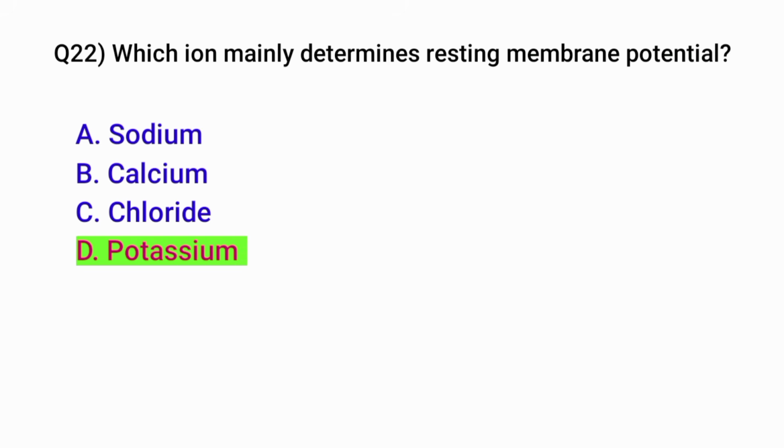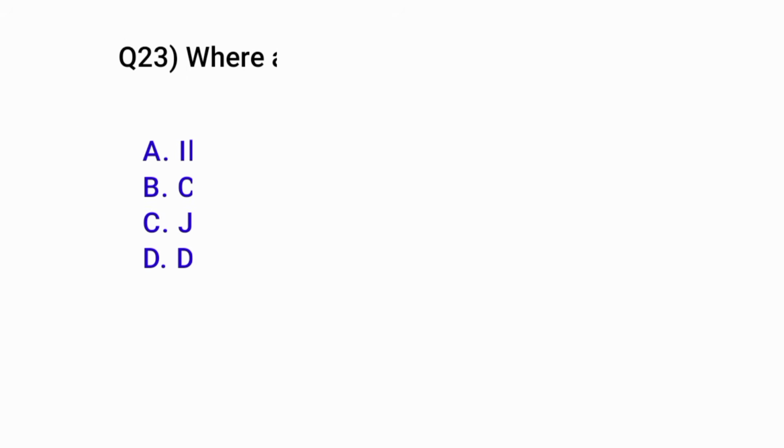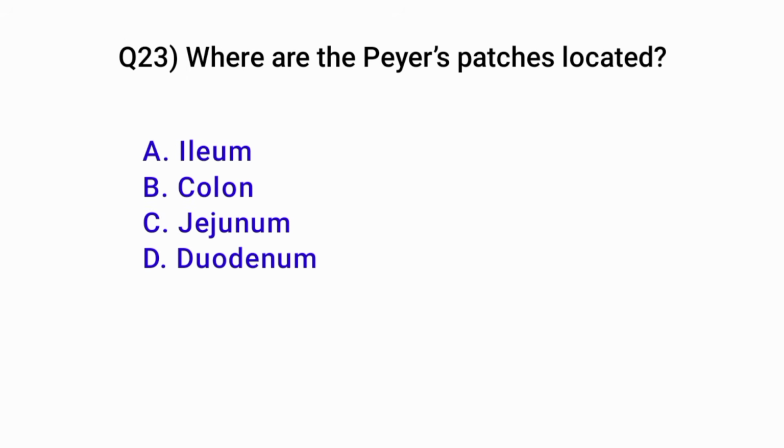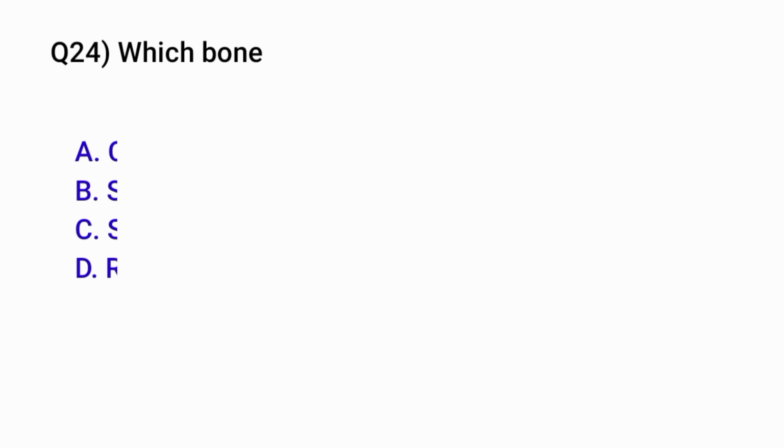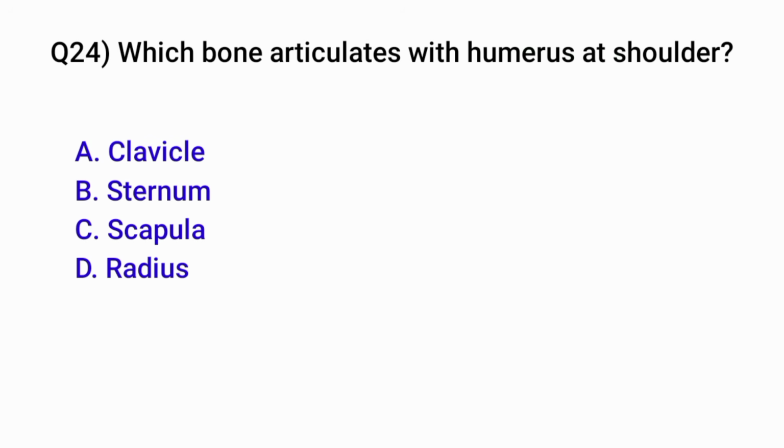Question number 21. Which hormone is secreted by the pineal gland? Correct option is C. Melatonin. Question number 22. Which ion mainly determines the resting membrane potential? Correct option is D. Potassium.